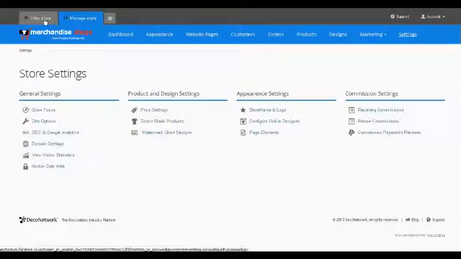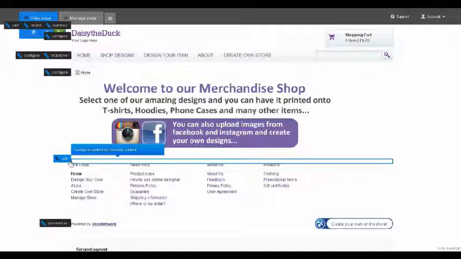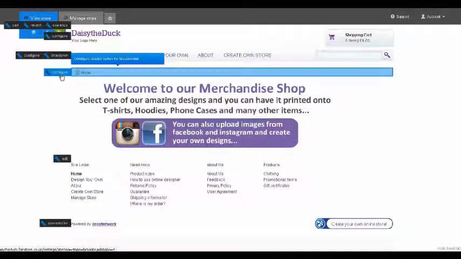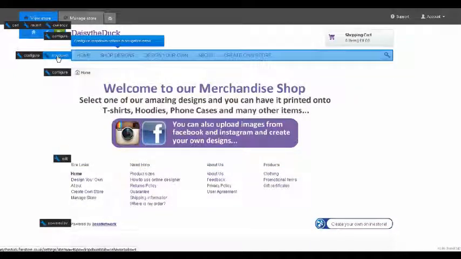The View Store tab: when you've changed some of the features in your Manage Store tab, you can click to your View Store tab and see very quickly how your site is changing. The system is set up to try and help you, and there are little helper tabs all over your home page. If we just close this message, you can see these helpful tabs that tell you some of the features that are available.